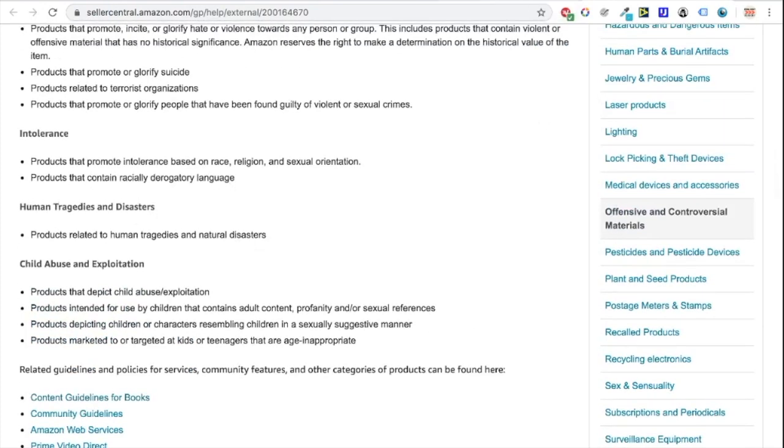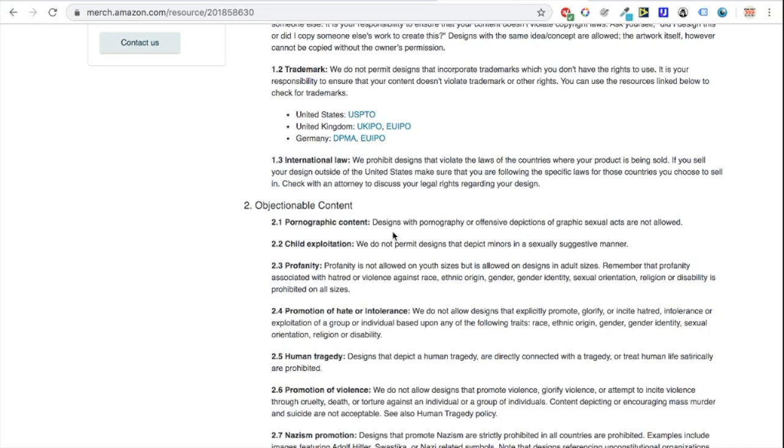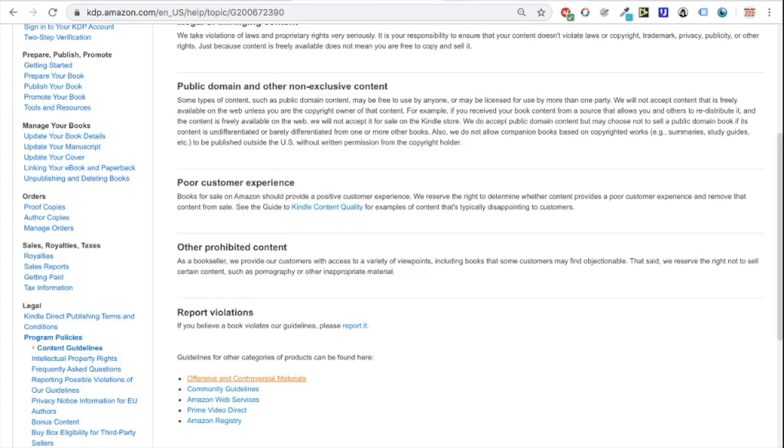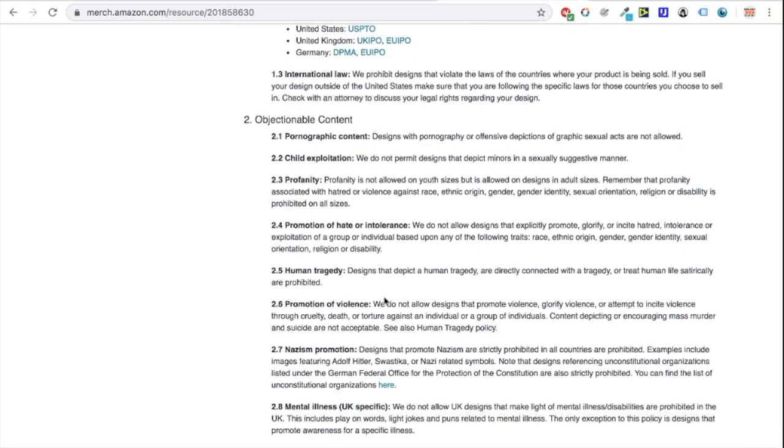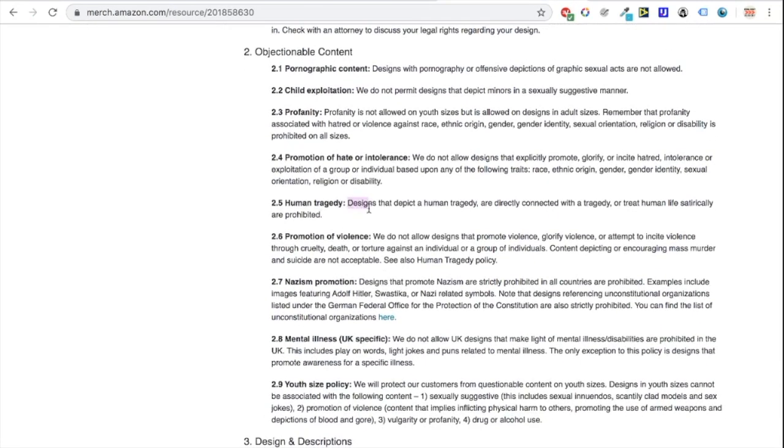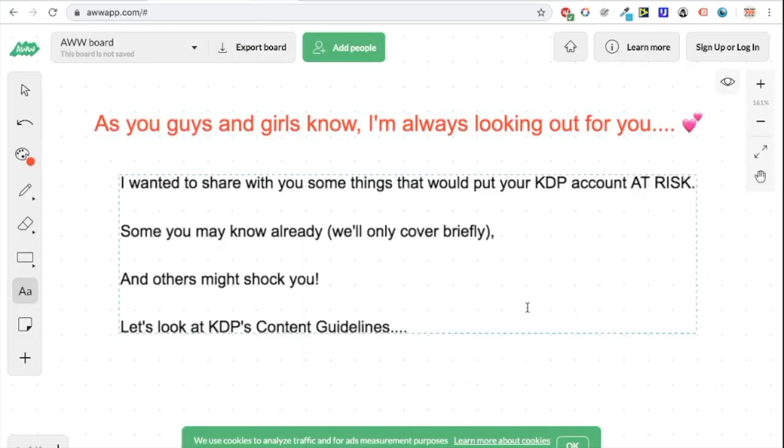And just for some more proof, if we jump onto Merch by Amazon, which again, I know it's not KDP, but it's by Amazon, and Amazon probably just haven't got around to updating it to their KDP policies yet. You can see here we've got all the same things, and we've also got this one again. So, human tragedy. Designs that depict a human tragedy, are directly connected with a tragedy, or treat human life satirically are prohibited for sale. So don't create any books about coronavirus or any other viruses or anything where people are dying or things like that. It's just not a good idea. And as I say, you may get your KDP account closed down.